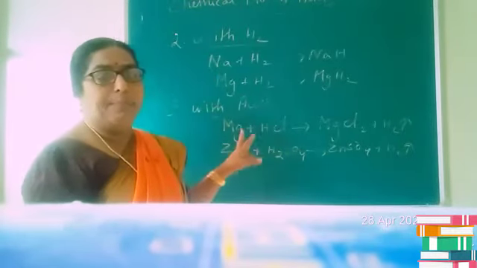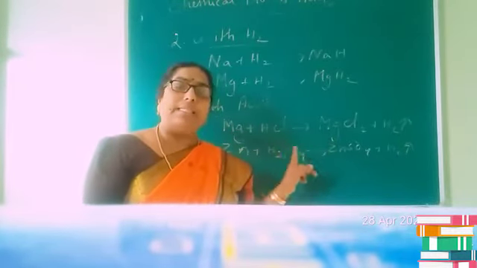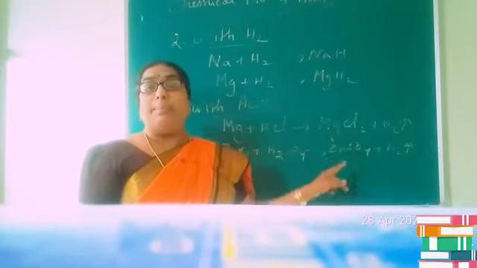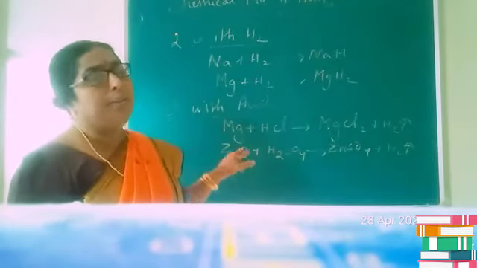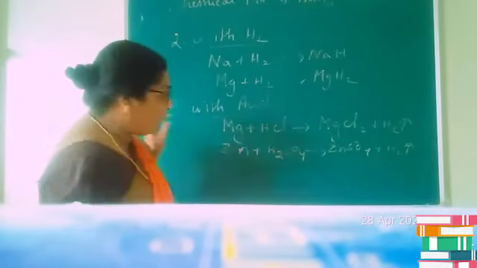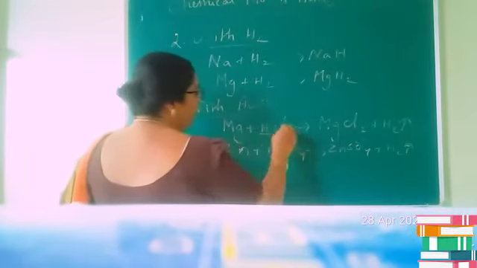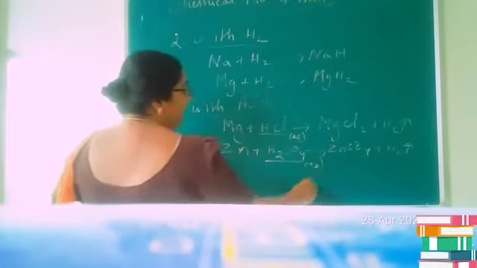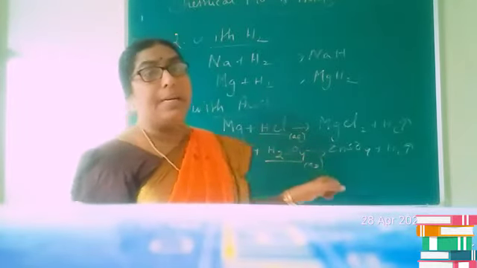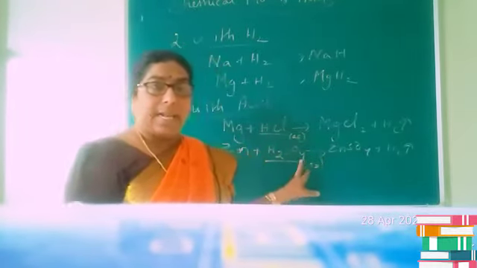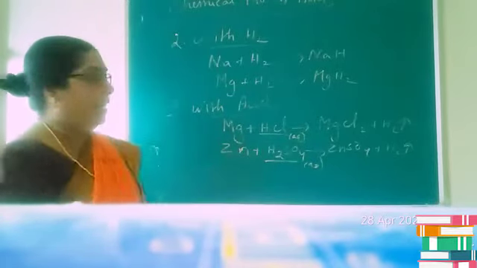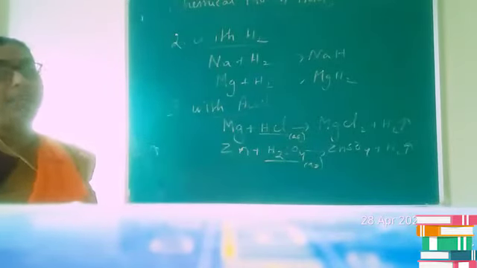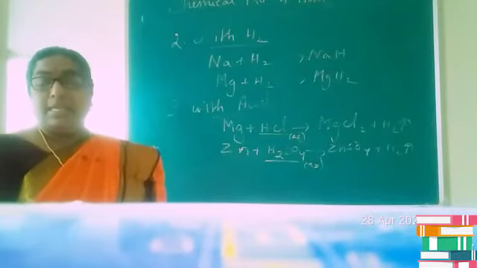Is it clear? So we have seen that metals react with dilute acids and liberate hydrogen. They are able to displace hydrogen from acids. But children, you must have seen that I have used hydrochloric acid or sulfuric acid here as the mineral acid. And we know that there is one more common mineral acid, nitric acid. Did I use it here? No. Why? It is because of the special property of nitric acid.